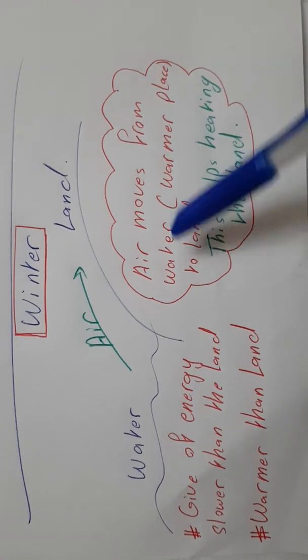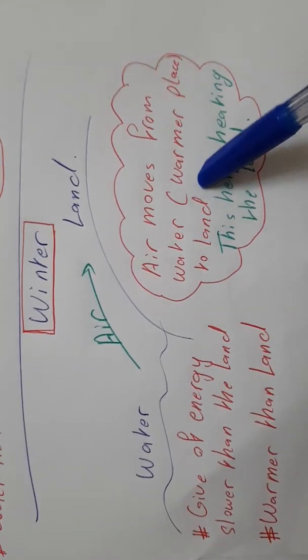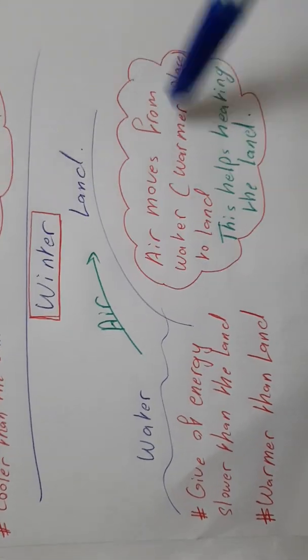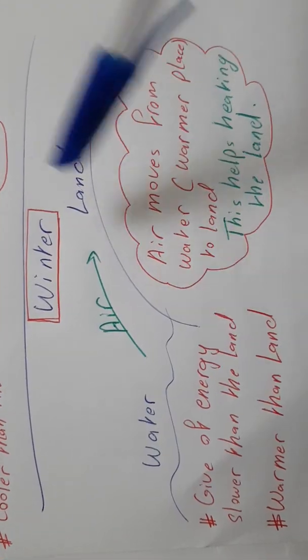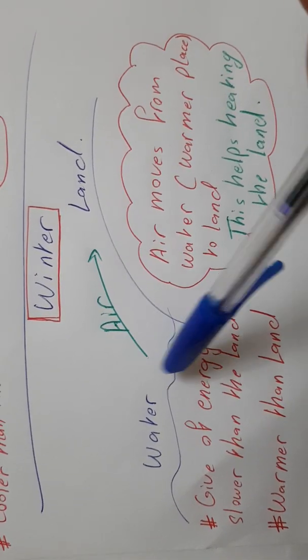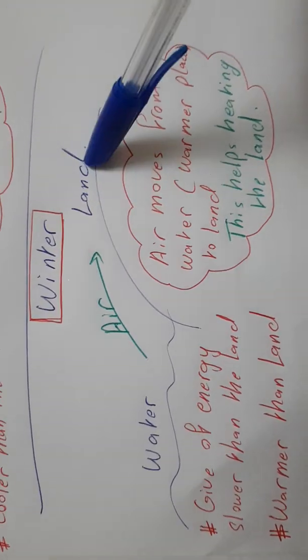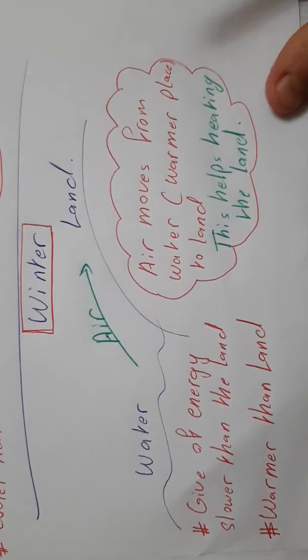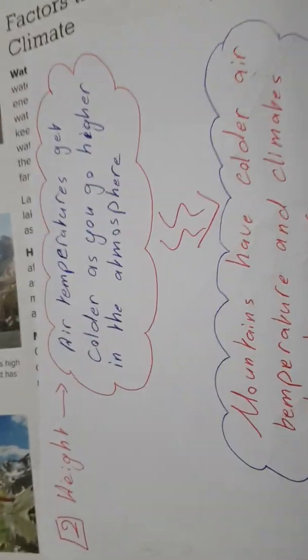So air moves from water, which is the warmer place, to land. This helps heat the land. So lands that are around the water or near the water surface will be warmer than other areas in winter. That's it about water.